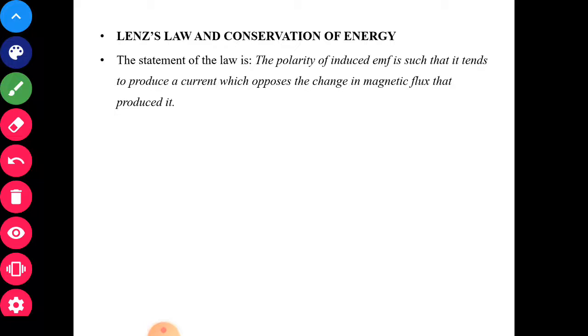So the current is so produced that it opposes the very cause, that is, the change in magnetic flux. The current produced also produces a magnetic field, and that produced magnetic field opposes the magnetic flux which is responsible for generating that electric current. Now the negative sign which is shown here represents this effect.